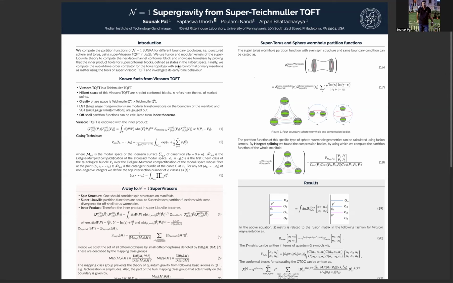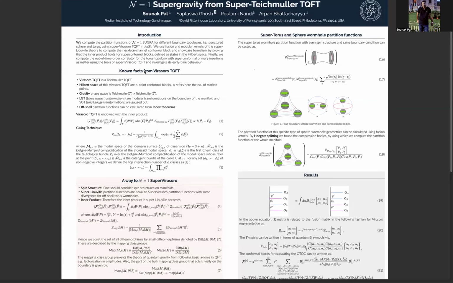And we showcase the formalism by proving that the inner product holds for superconformal blocks, which are defined as the states in the Hilbert space. And finally, we compute the out-of-time order correlator for the torus topology with superconformal primary matter insertions and investigate the early time behavior. Then in this section, I discuss some known facts from the Virasoro TQFT.